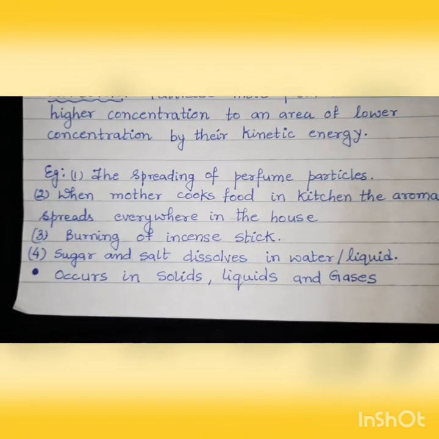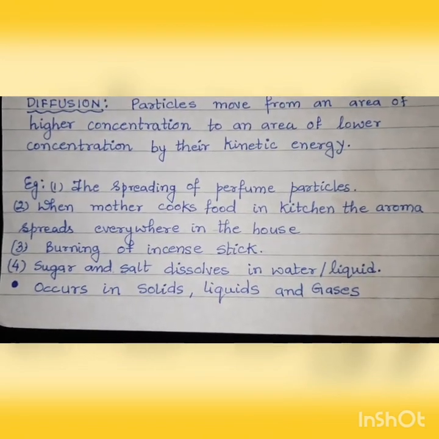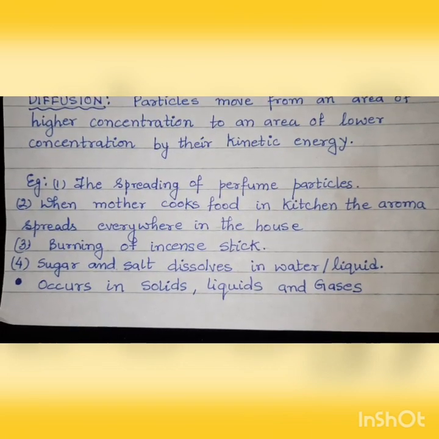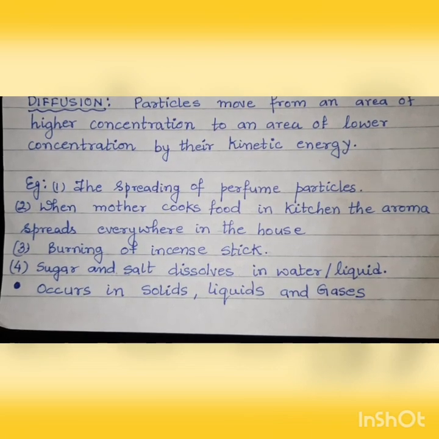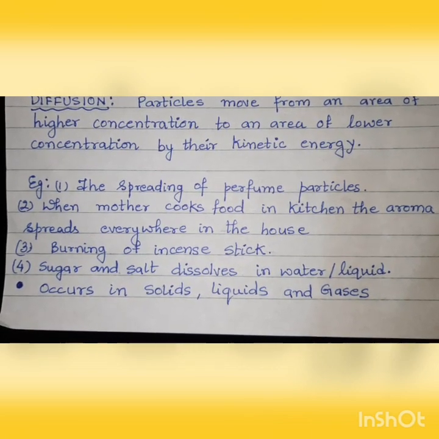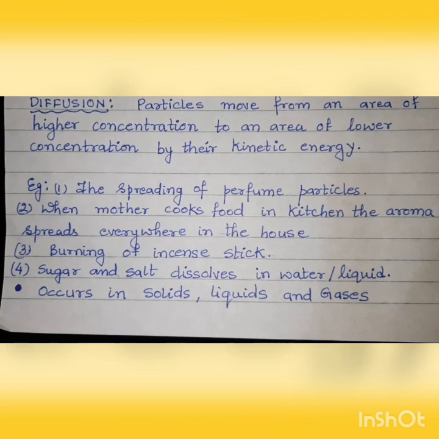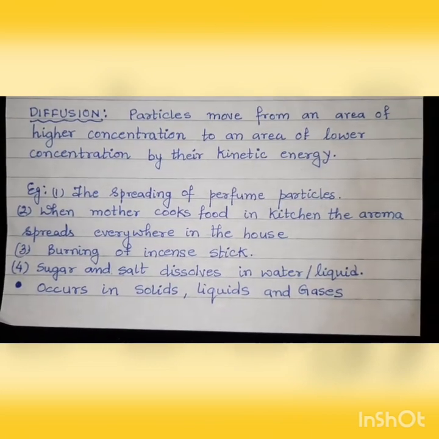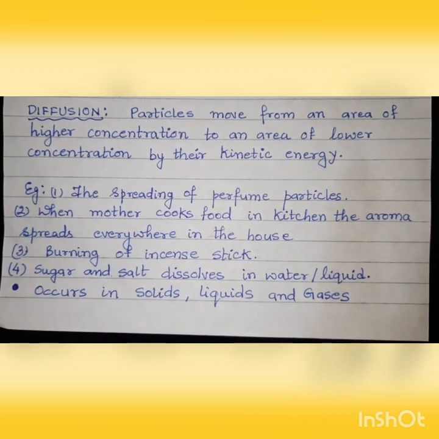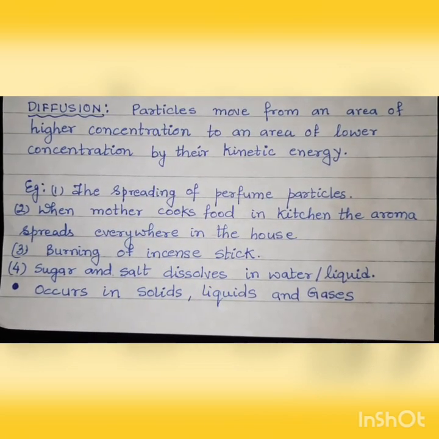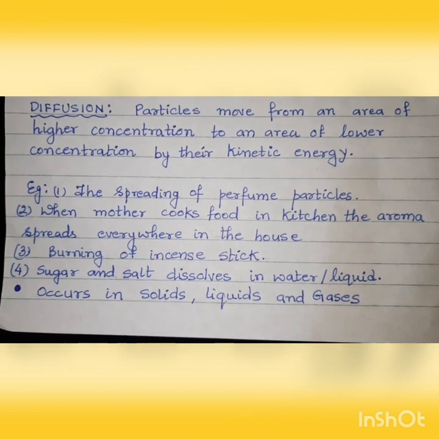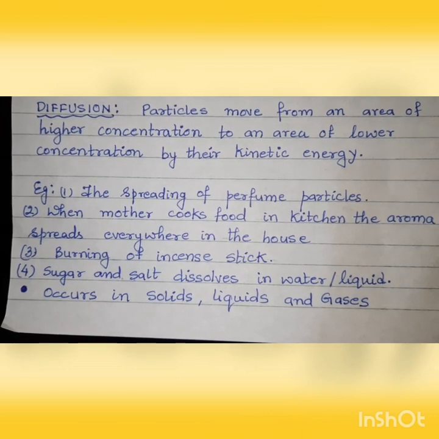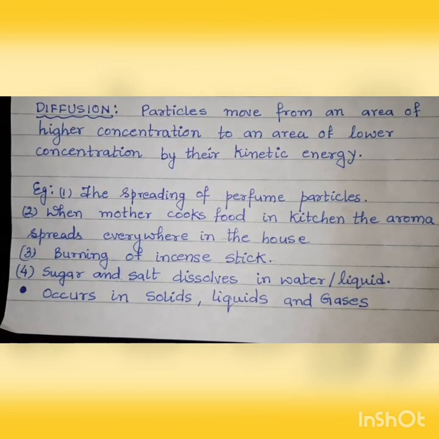Now here I am discussing a few examples of diffusion that we observe in everyday life. For example, the spreading of perfume particles. Once a person sprays perfume, everyone else in the room can smell it. Similarly, when mother cooks food in the kitchen, the aroma of the food spreads everywhere in the house. We can know what's cooking in the kitchen. Similarly, when we pray in the morning, the perfume of the agarbatti spreads to every corner of the house.